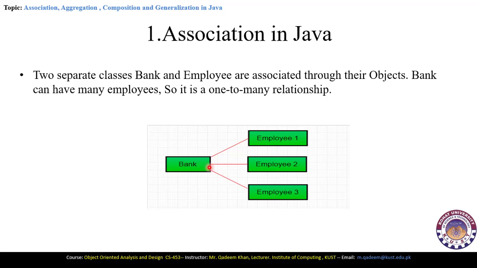This is called one to many association. And this is a bidirectional association, meaning that here we can access the bank while here we can access the employee class objects. So this is the example of the UML, through the straight lines, which represent the association here.